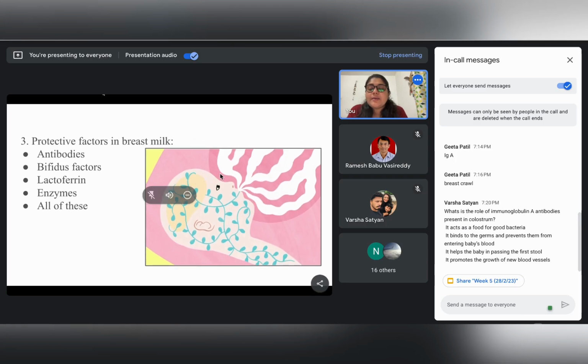Next, protective factors in breast milk. Can anybody tell me the answer? What are the protective factors in breast milk?